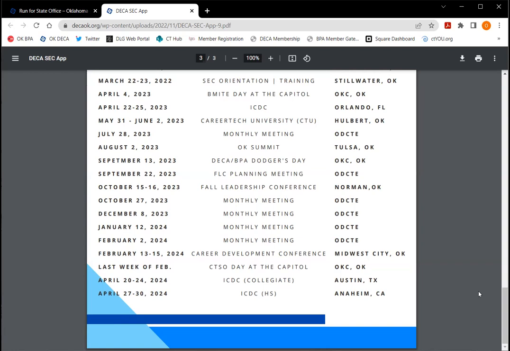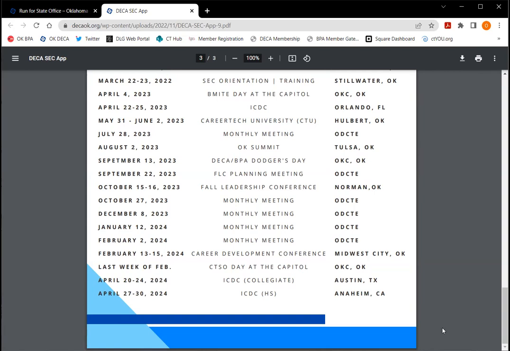And then the last week of February, outgoing state officers actually get to attend CTSO Day at the Capitol as a state officer. So I will update everyone on that date, but right now it has not been determined for 2024. And then we have the 2024 ICDC for both collegiate and high school listed.